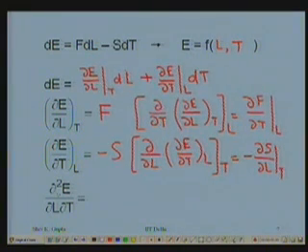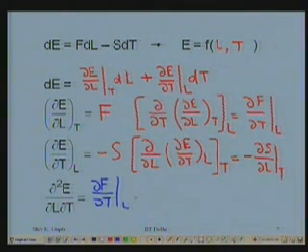So this becomes equal to delta F delta T at constant length, and is also equal to minus delta S delta L.